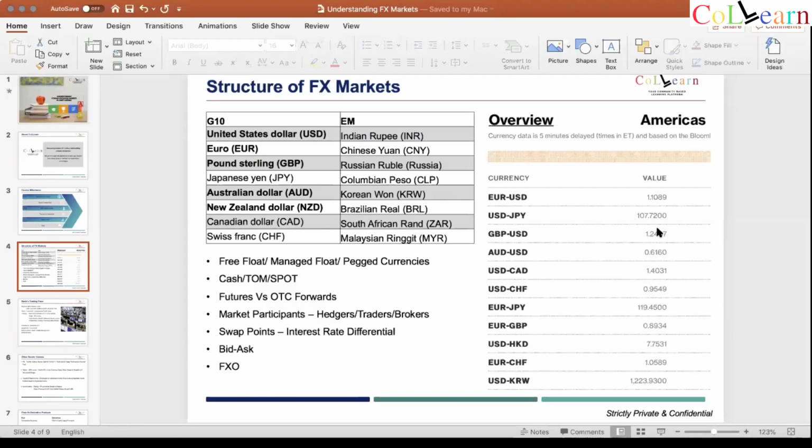Okay, peg currencies, as the name suggests, you would know it's pegged to the US dollar or a basket of currencies. But an interesting question here: in this list of the Bloomberg overview which I've pasted, which is the peg currency? Which one do you think is a peg currency in this list of 10 currencies in the Bloomberg screenshot which I have? No, dollar cannot be pegged. Dollar is just a single currency. When I say peg currency, it has to be a pair. CNY, yeah, it's pegged, but it still has a floating range, right? So CNY, I would not say it's strictly pegged. Yes, HKD, you're getting there. That's the one which is pegged right now.